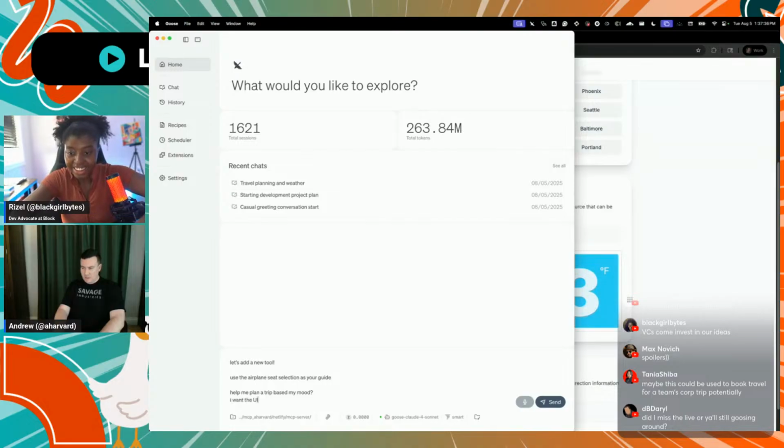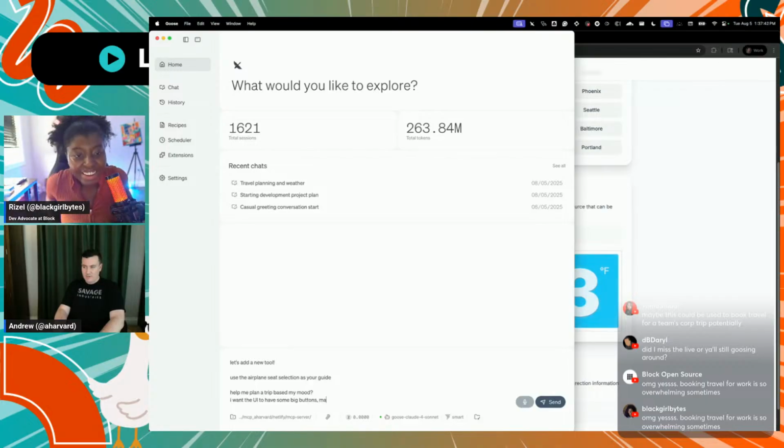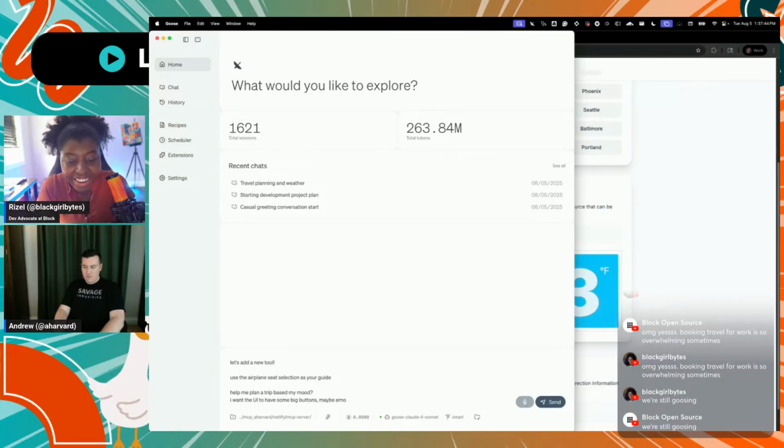I want the UI to have some big buttons, maybe emoji, that describe how I feel. Upon selection, do some sort of animation and reveal the destination.